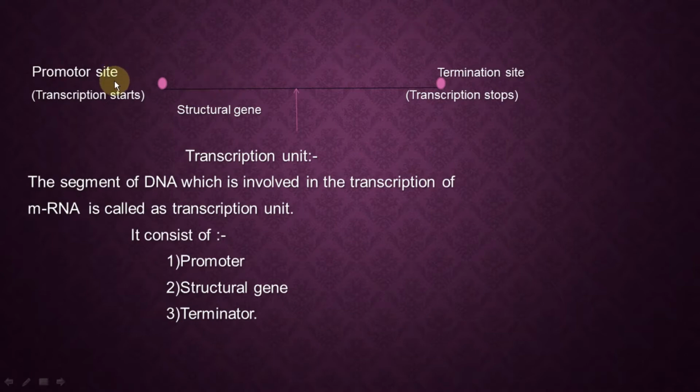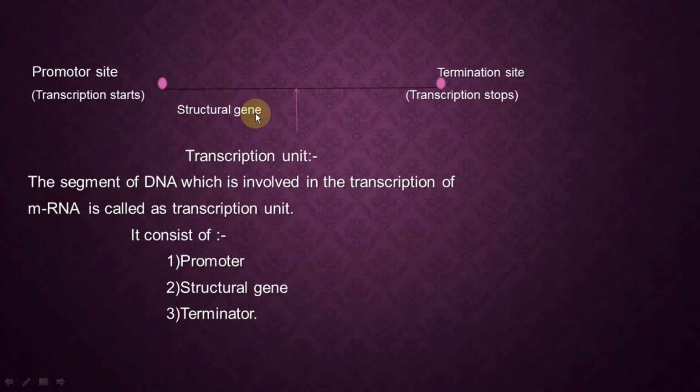One site is called the promoter site, and another site is called the termination site. Promoter site means it is the place from where the transcription starts. Transcription termination site means it is the site where the transcription stops.